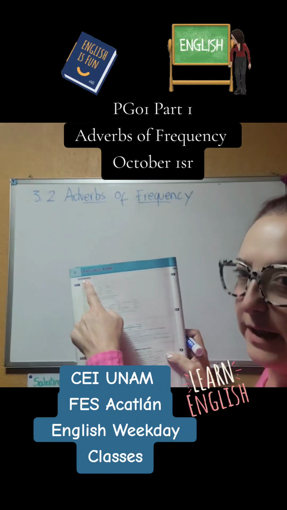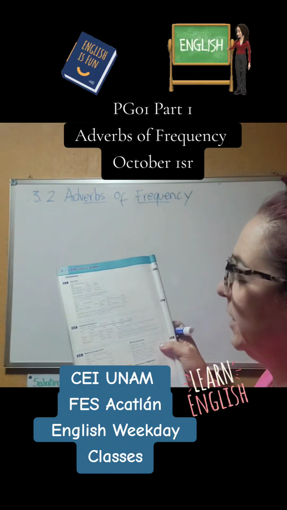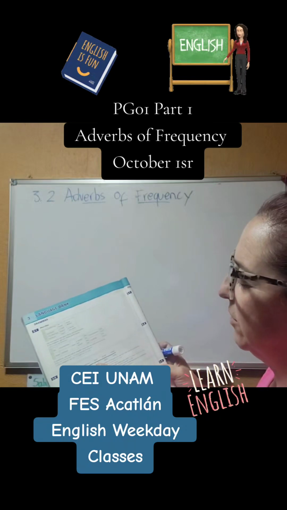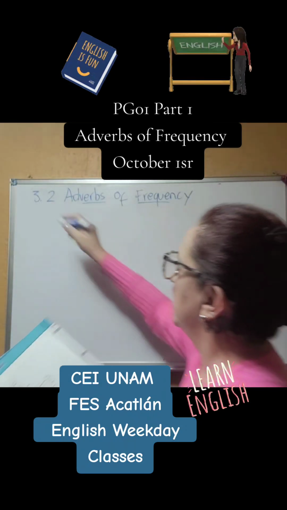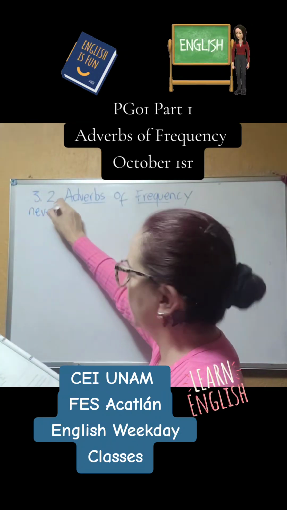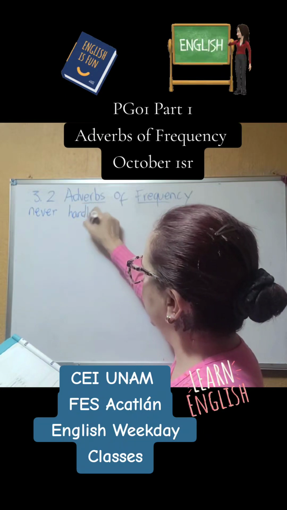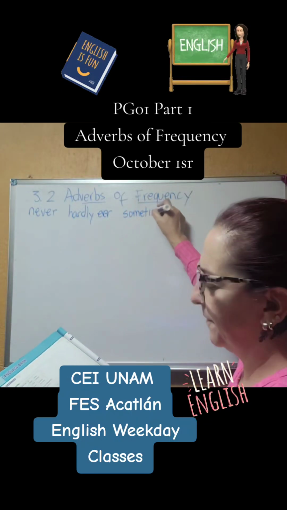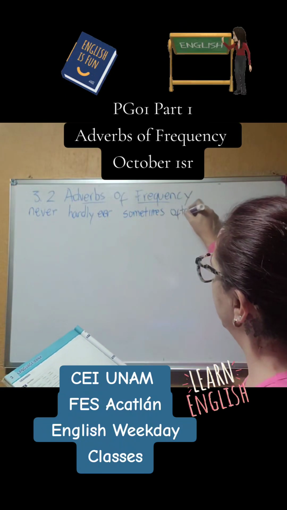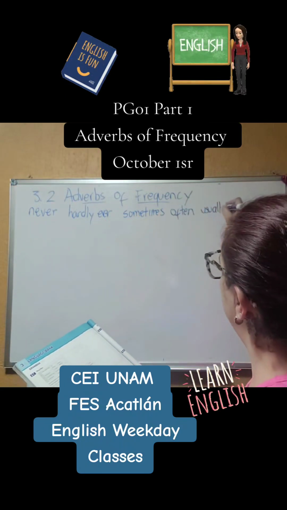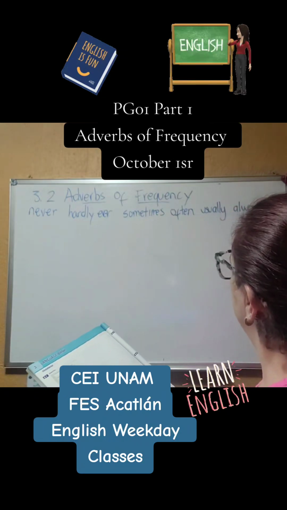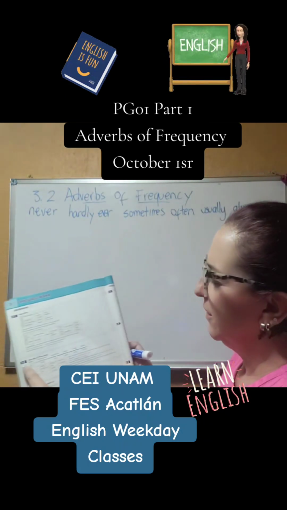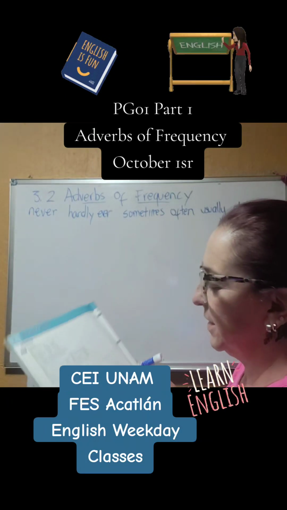And as you have here in the language bank, page 132, adverbs of frequency, we have never, hardly ever, sometimes, often, usually, and always. Kind of this one 100% and this one 0%. You have here the line with the percentages.